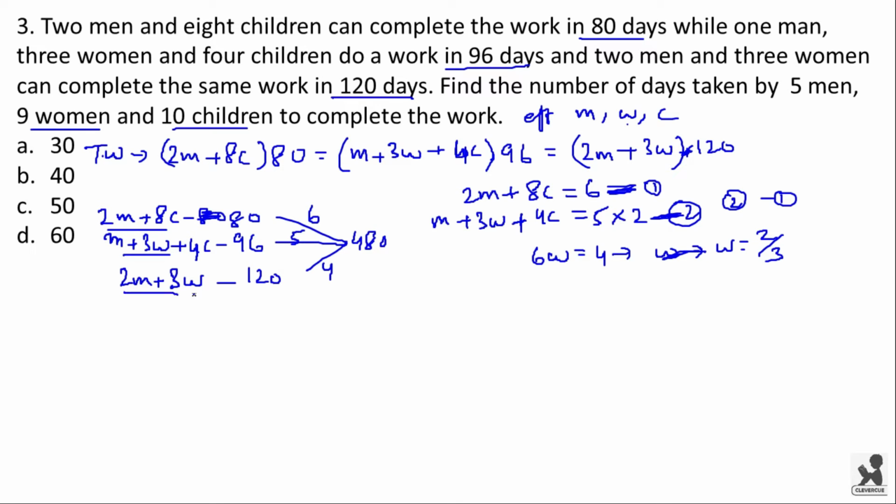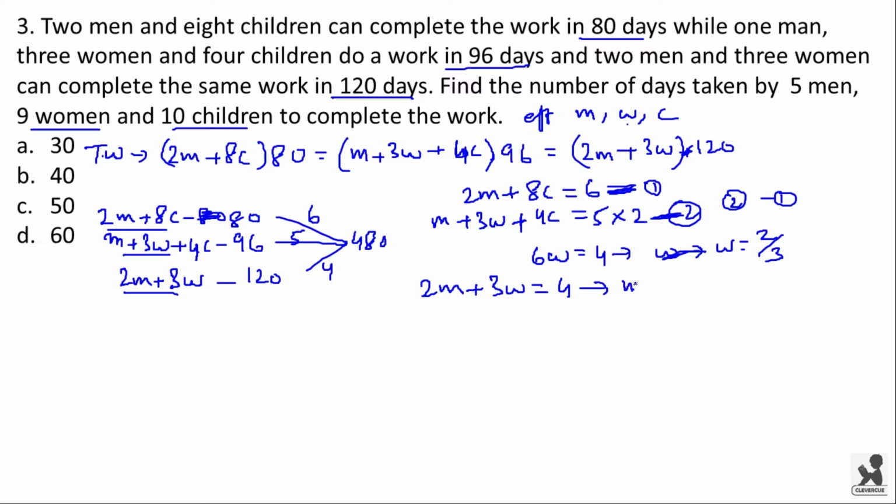Now we have this equation over here, 2m plus 3w is equal to 4. Now substitute the value of w in this equation, we get 3 into 2 by 3, 2, and 2 goes to the other side, 4 minus 2 is 2, and 2m is equal to 2.